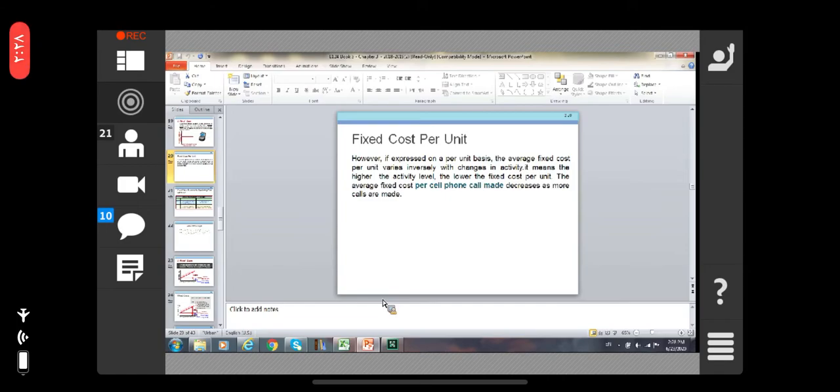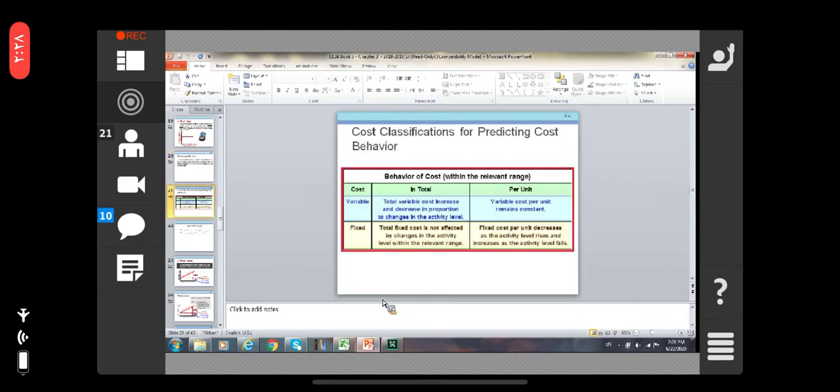So if we calculate the fixed cost per unit, we will find that it is going higher or lower according to the activities. Cell phone cost per call made decreases as more calls are made.